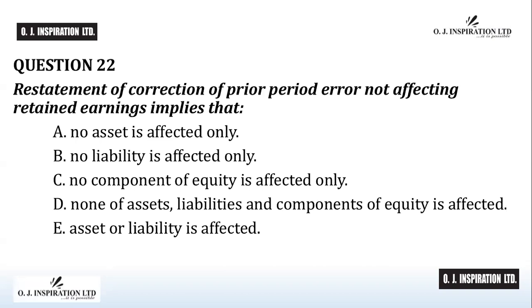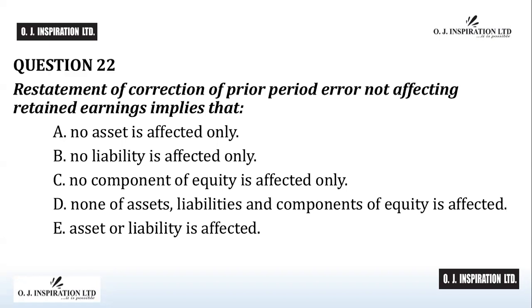Question number 22. Restatement of correction of prior period error not affecting retained earnings implies that A. No asset is affected only. B. No liability is affected only. C. No component of equity is affected only. D. None of assets, liabilities, and components of equity is affected.